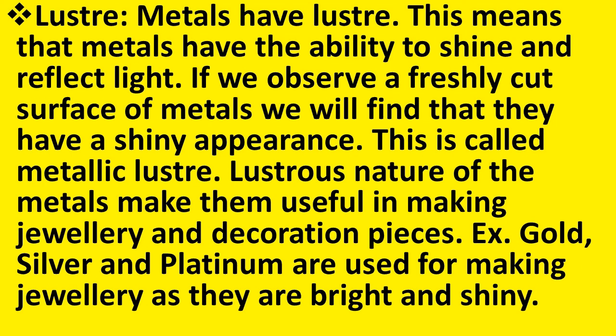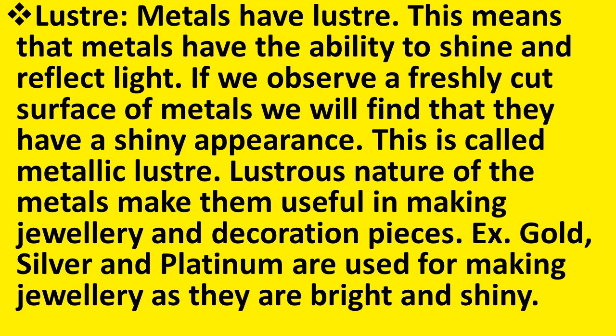Here, freshly cut surface means without any scratches on the surface. So, the smooth surface reflects light in the proper way and they appear shiny. This is called the metallic luster. The lustrous nature of metals makes them useful in making jewelry and decoration pieces.